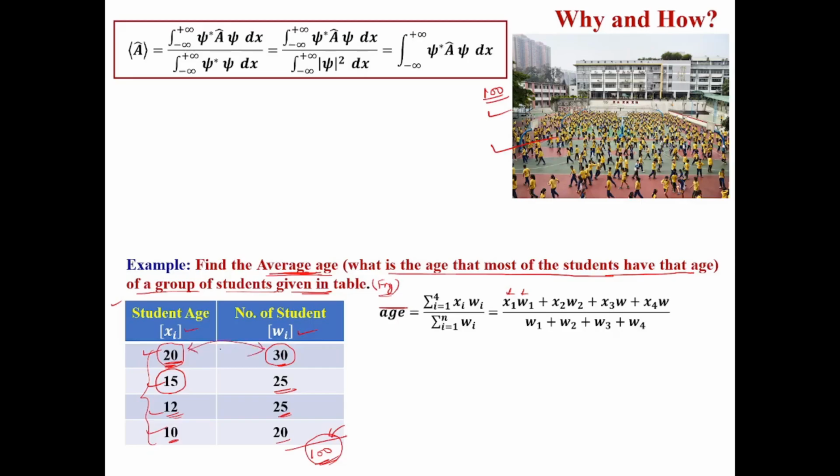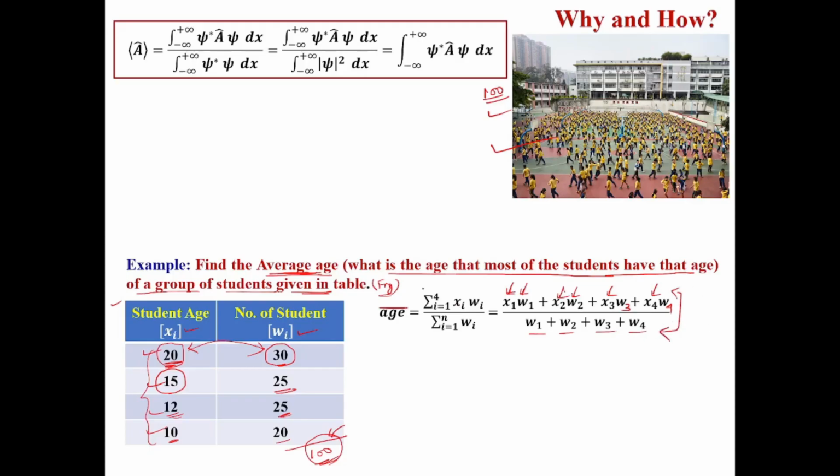So we multiply these two. In general, x1 omega 1 plus x2 omega 2 plus x3 omega 3 plus x4 omega 4, divided by omega 1 plus omega 2 plus omega 3 plus omega 4. This is the general procedure to find the average of this type of data.